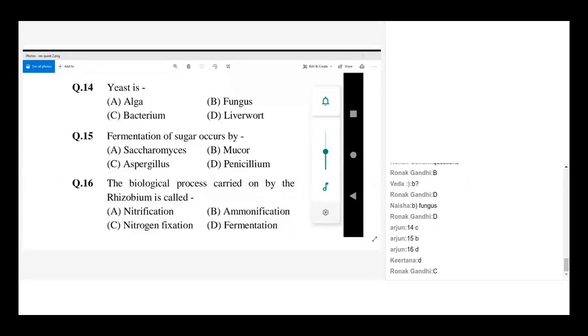That's okay. 15 not B. 15 not D. No, Kirtana. 15 C. Oh my God. I didn't get a correct answer for the 15th question. Arjun, try to read the question again and answer it. The 15th and 16th one.